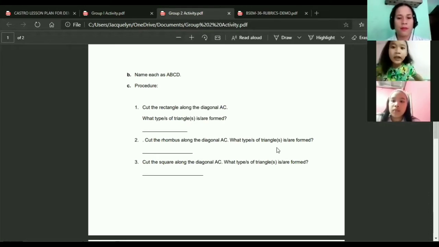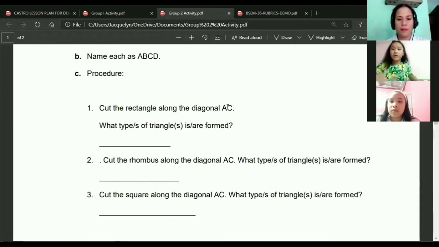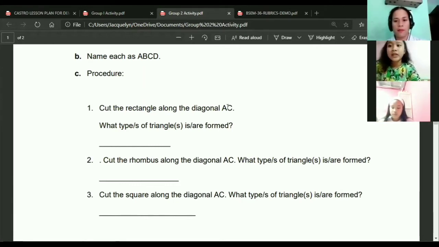Cut the rectangle along the diagonal AC. What type of triangle is formed? Two congruent right triangles. Okay. Cut the rhombus along the diagonal AC. What type of triangle is formed? Two congruent isosceles triangles. Okay. Very good.